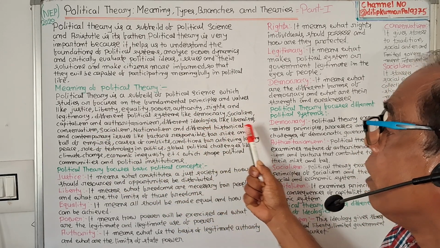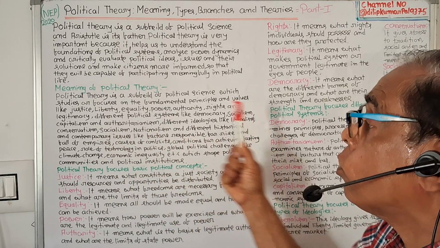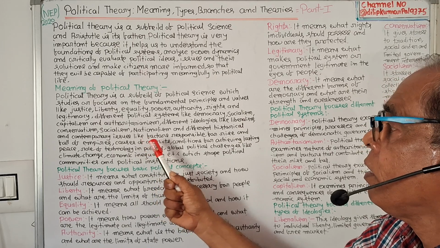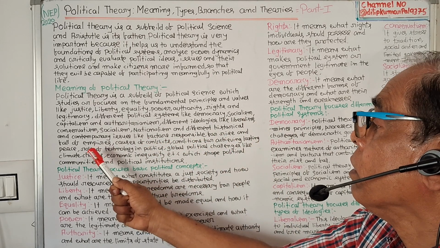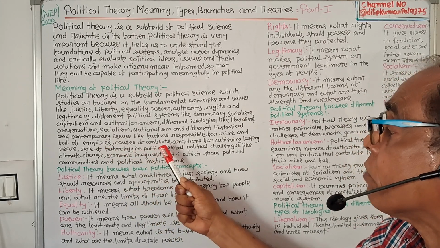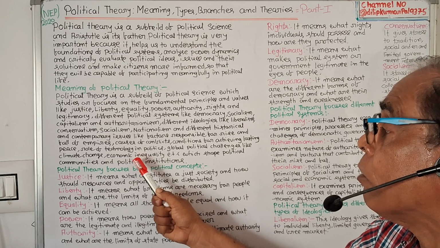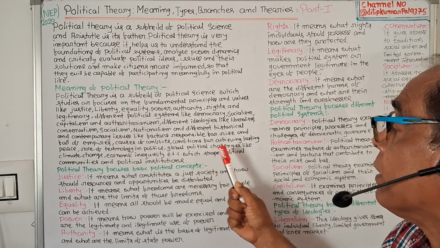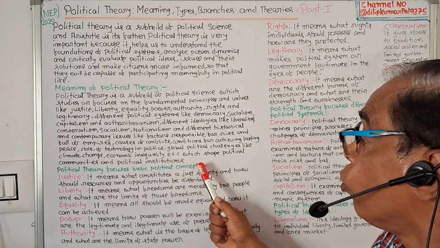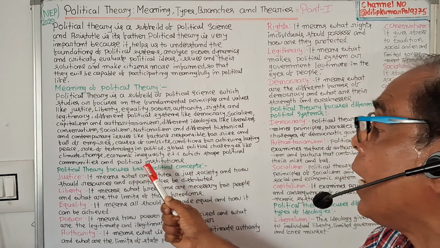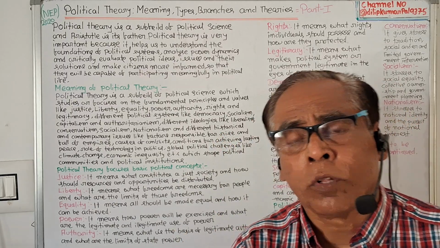Different ideologies like liberalism, conservatism, socialism, nationalism. And different historical and contemporary issues like factors responsible for rise and fall of empires, causes of conflicts, conditions for achieving lasting peace, role of technology in politics, global political challenges like climate change, economic inequality, etc., which shape political communities and political institutions.